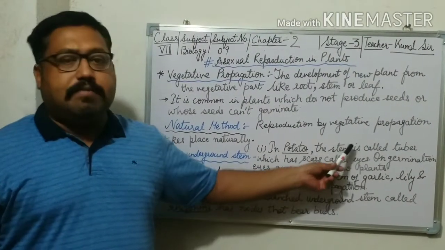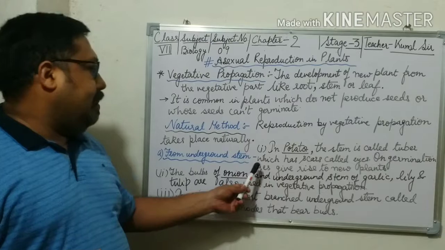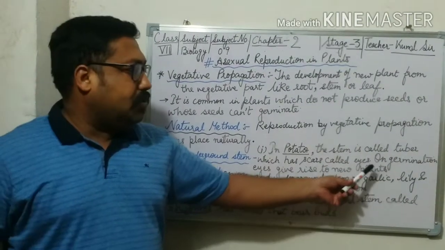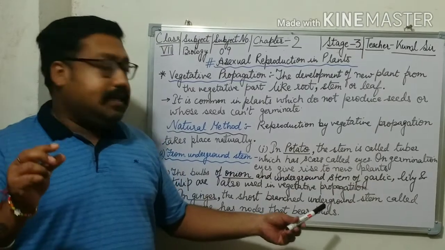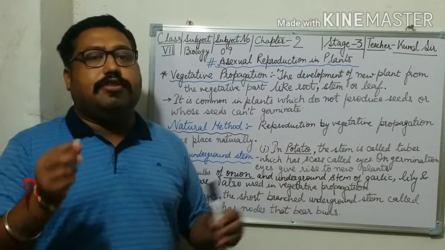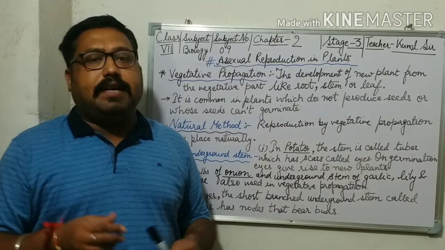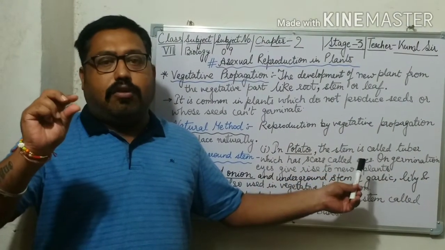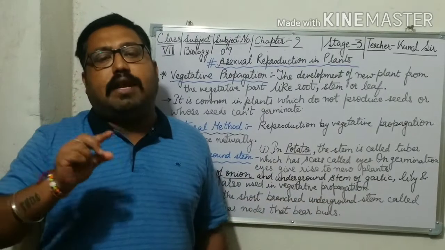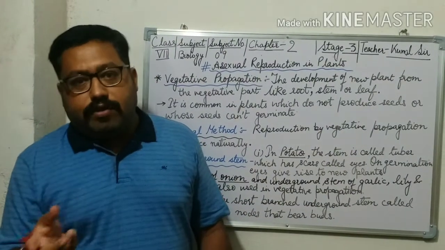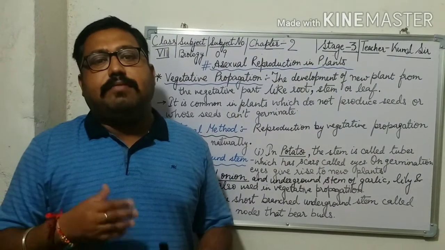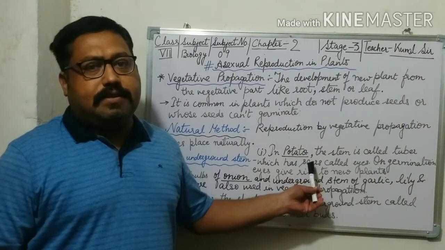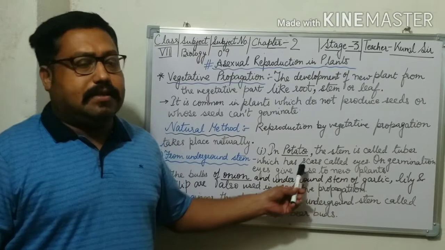In potato, the stem is called a tuber, and it has scars. The scars are called eyes, and these eyes, on germinating, give rise to new plants. What is happening in potato? Potato has a stem called a tuber, and these tubers have scars known as eyes. When the germination process happens, these eyes give rise to new plants.